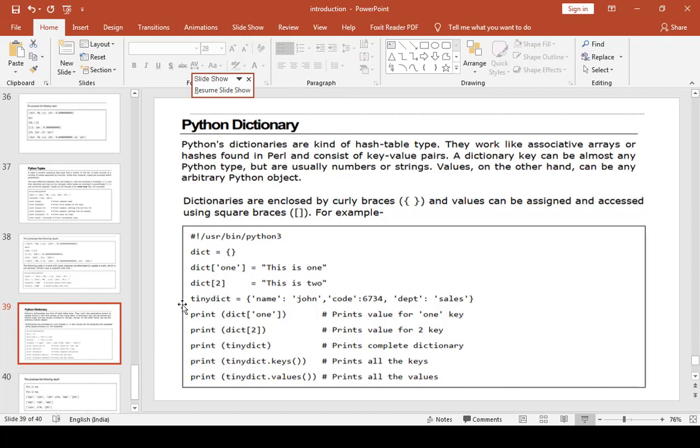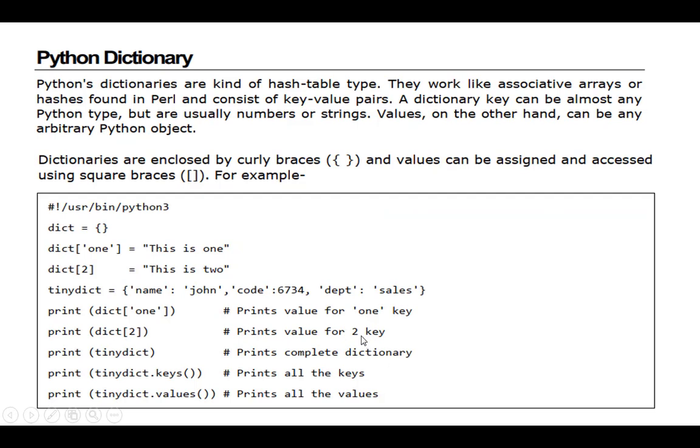So Python dictionaries are a kind of hash table. They work like associative arrays or hashes found in Perl and consist of key value pairs. Key means name colon John.